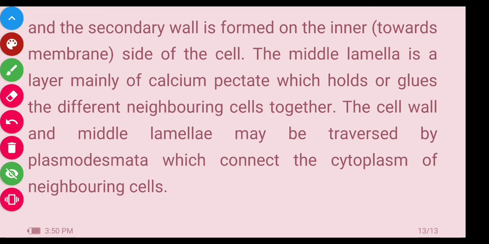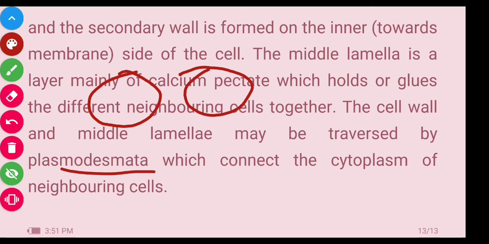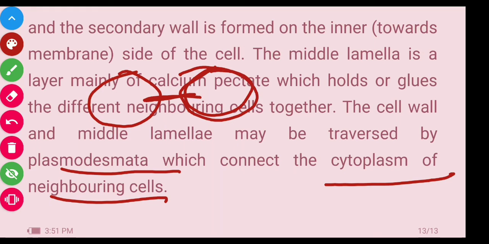The cell wall and the middle lamella may be traversed by the plasmodesmata, which connect the cytoplasm of the neighboring cells. This is one cell and this is another cell, and between these two cells a structure, the plasmodesmata, is present, and it connects the cytoplasm of the neighboring cells. So the cytoplasm is connected through the plasmodesmata.